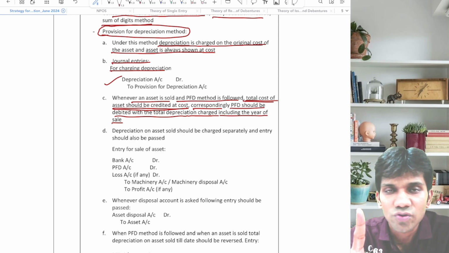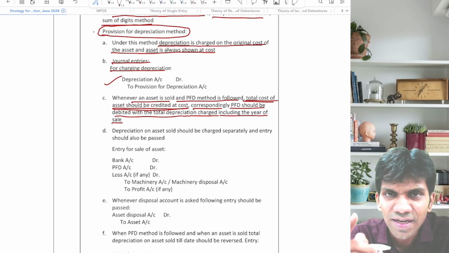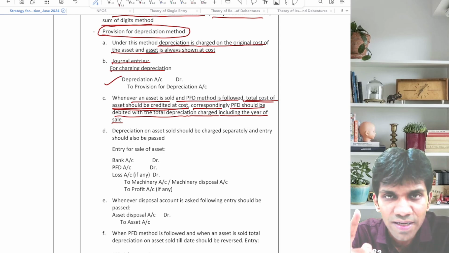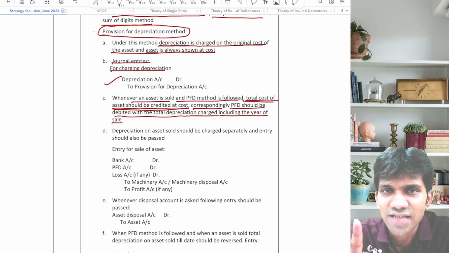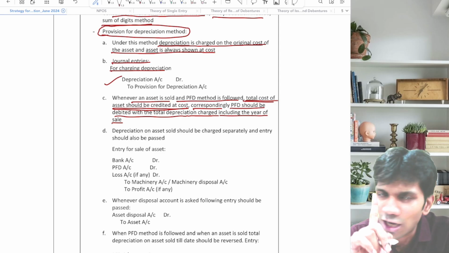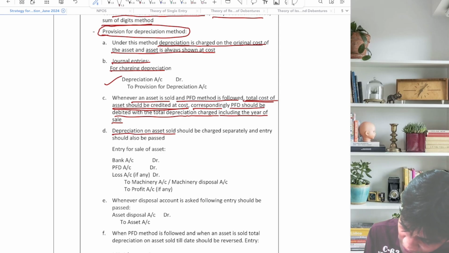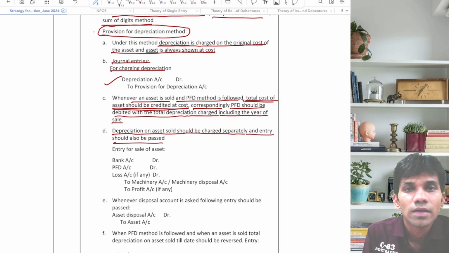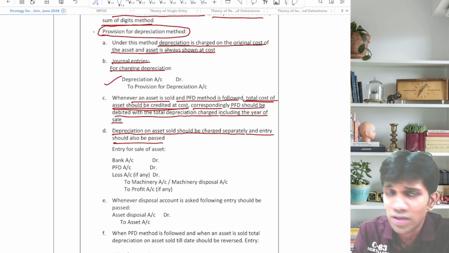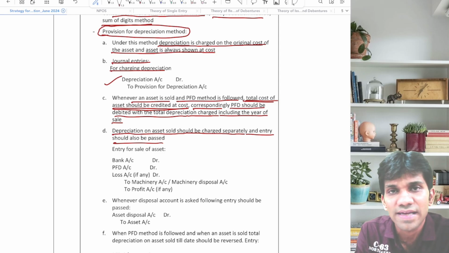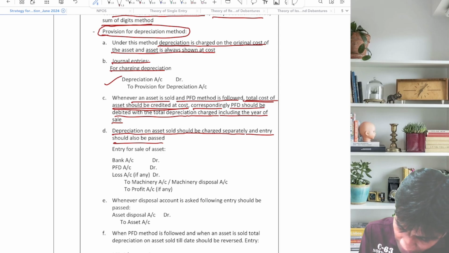So whenever any asset is sold, PFD account should be debited with the total depreciation charge including the year of sale and the asset should be credited at cost price. Depreciation on asset sold should be charged separately and the entry should also be passed. जो asset बेचा है उसका separate working करना है कि ये asset बेचा है और उसका ये depreciation है. Entry for sale of asset.